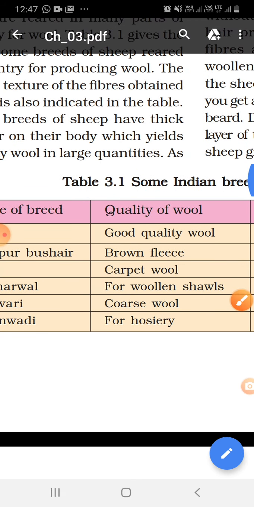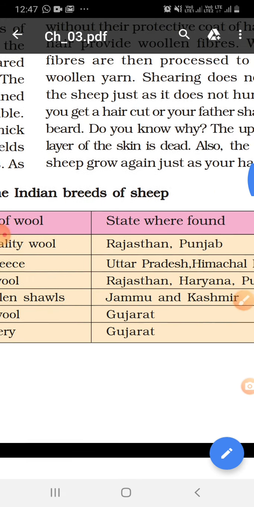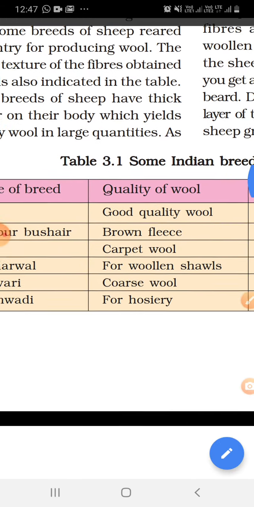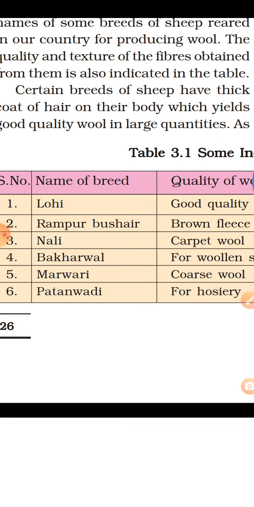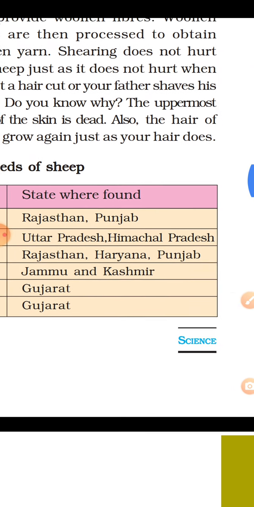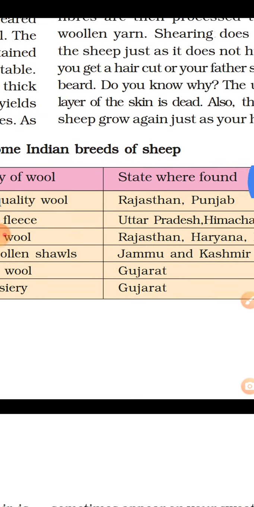Lohi provides good quality wool, and this breed is found in Rajasthan and Punjab. Rampur Bushair has brown fleece and is found in Uttar Pradesh and Himachal Pradesh.